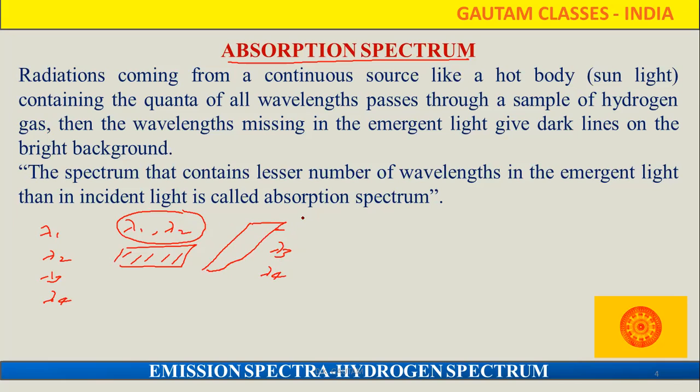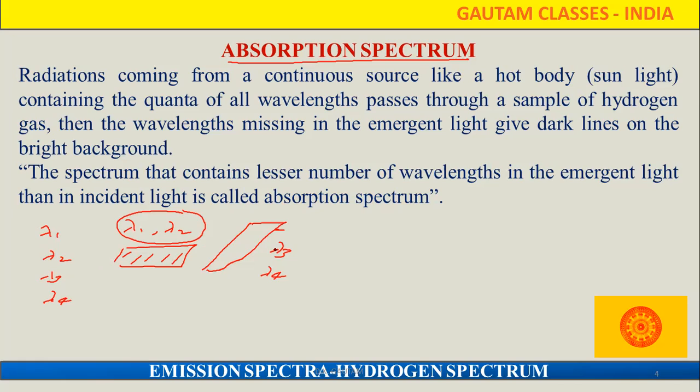In a simple way, the spectrum that contains a lesser number of wavelengths in the emergent light than in the incident light is called the absorption spectrum. Suppose initially there are four types of wavelength present in the incident light.